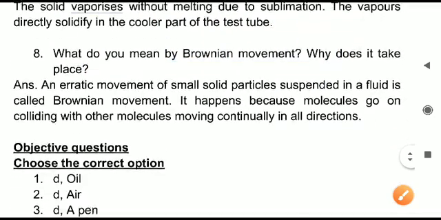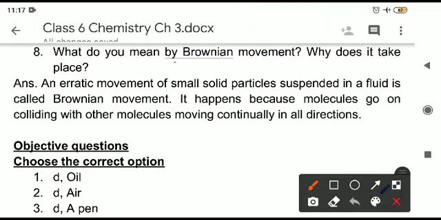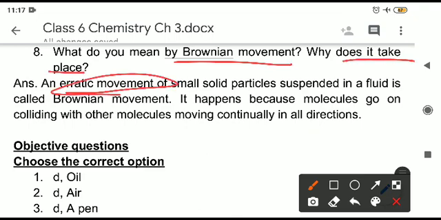We'll move to question 8. That is the last of the long questions. What do you mean by Brownian movement, and why does it take place? Brownian movement is an erratic movement. Erratic means a random movement. The particles are moving in any direction randomly, here and there. Which particles? This is the movement of solid particles only. Only solid, not gas, not liquid. The solid particles are showing an erratic movement.